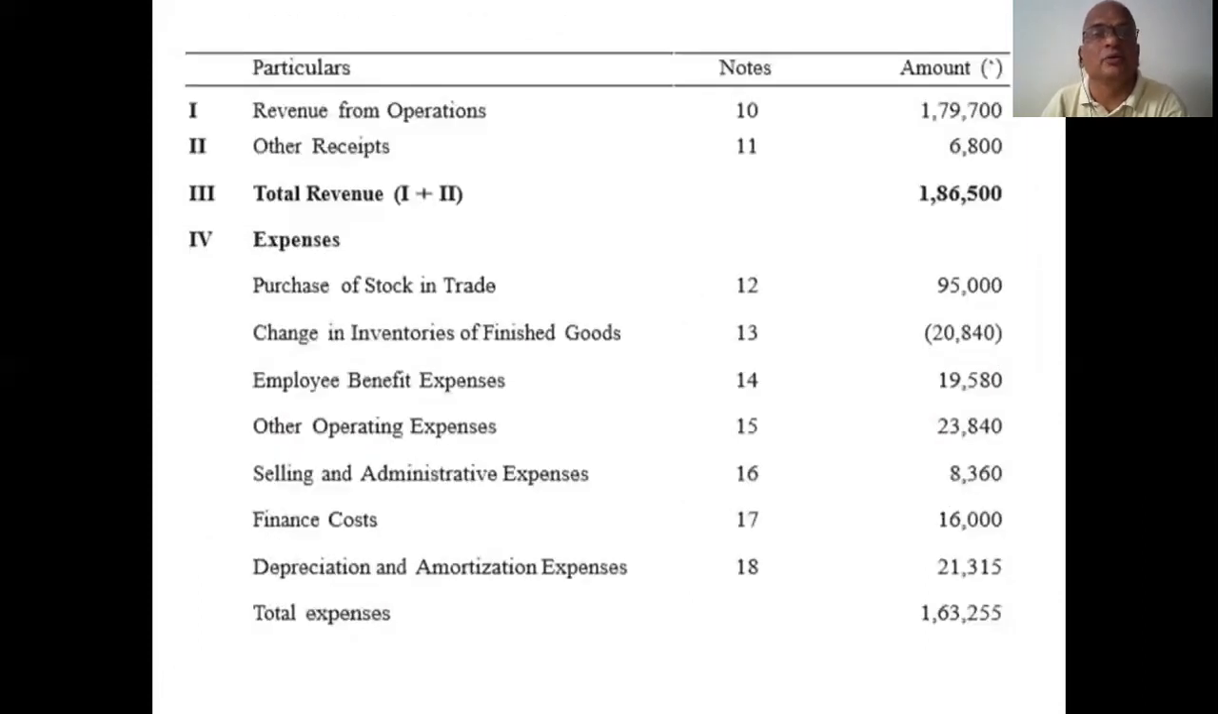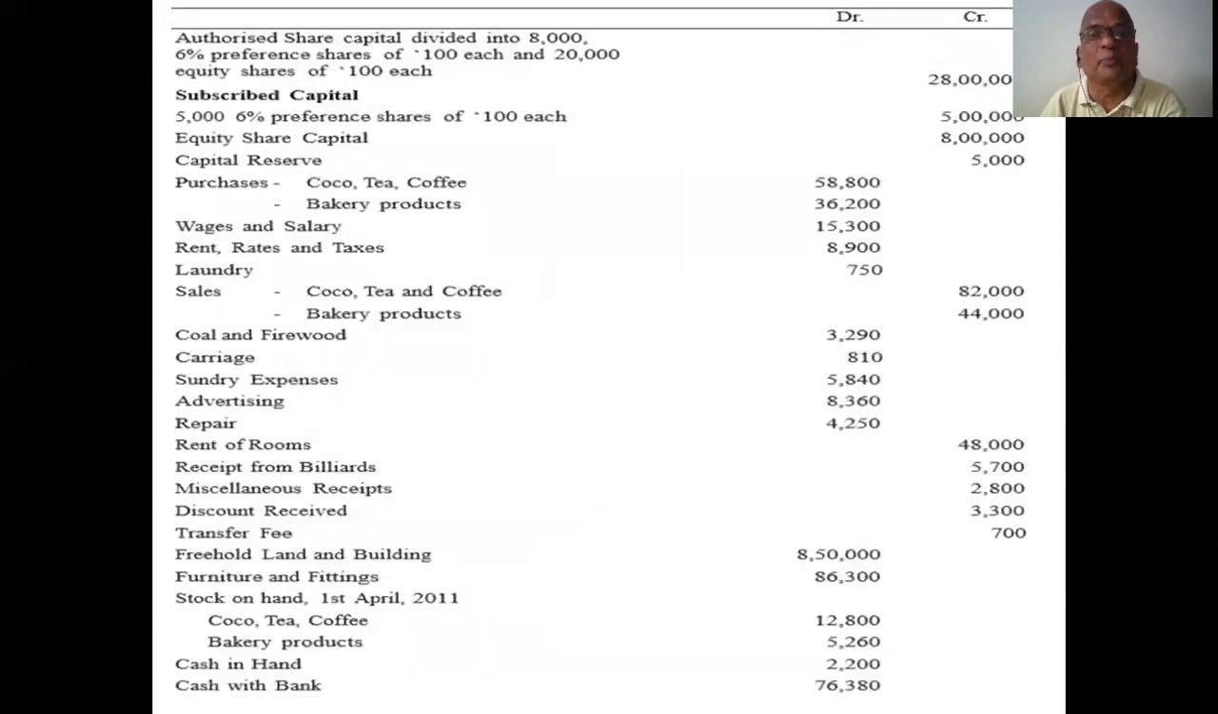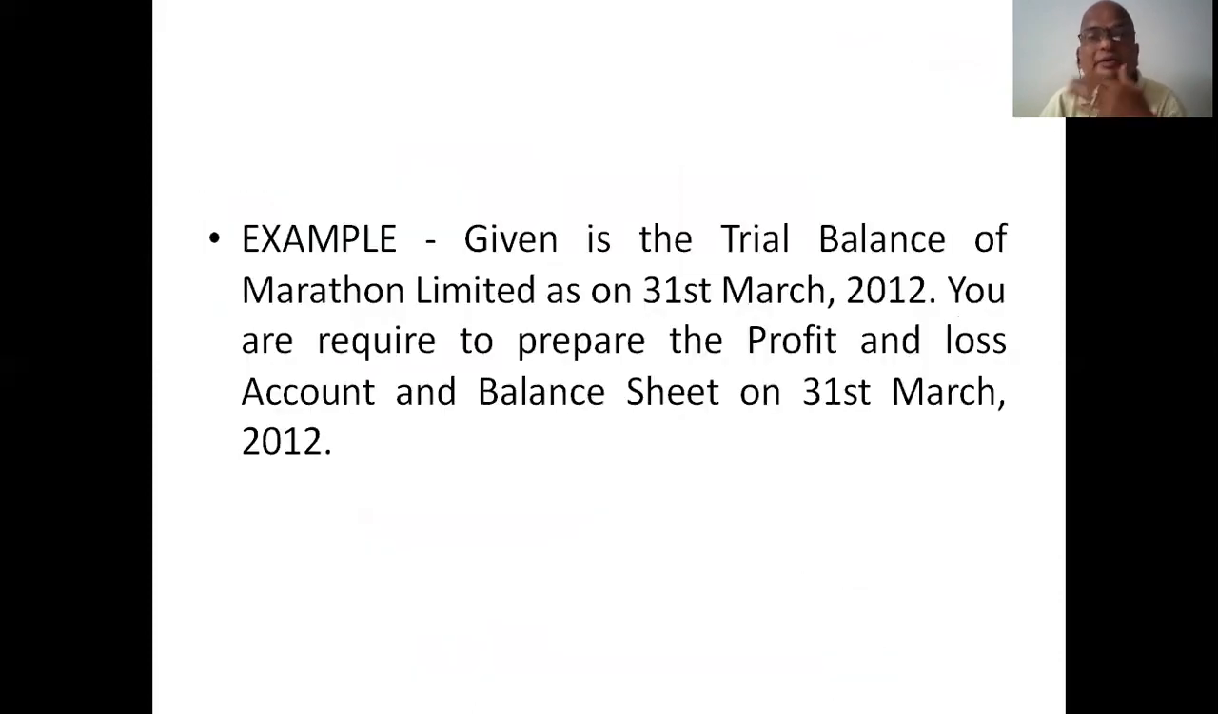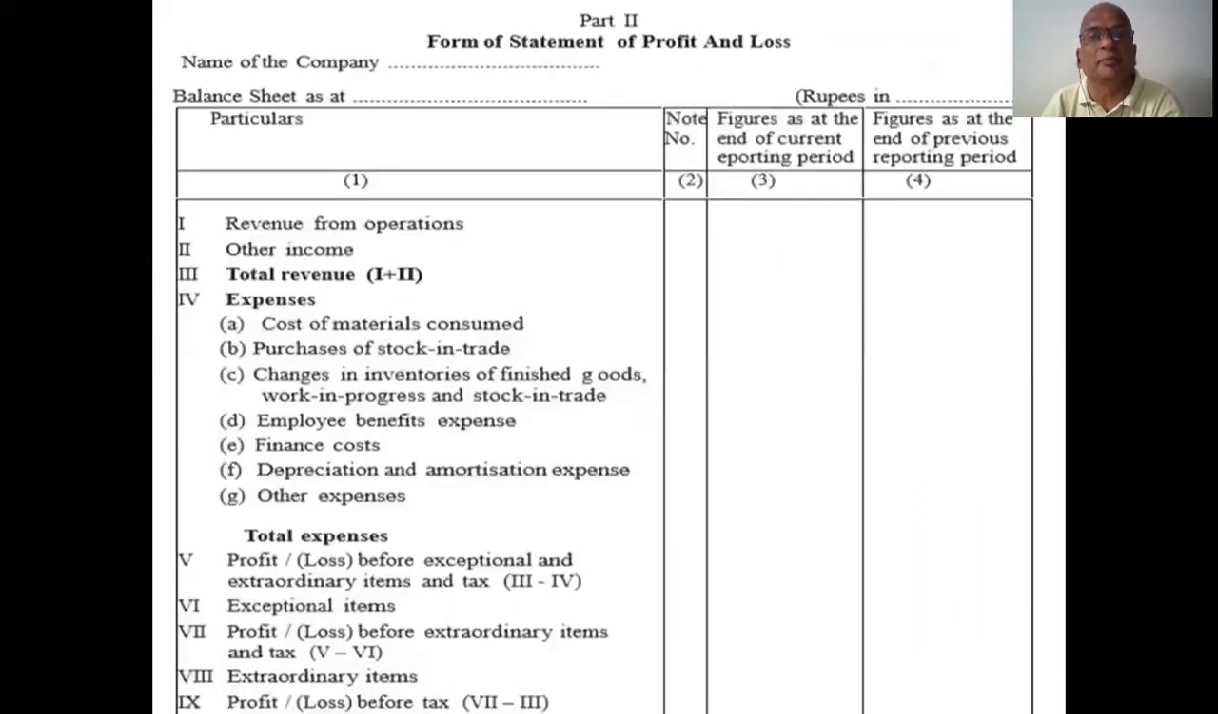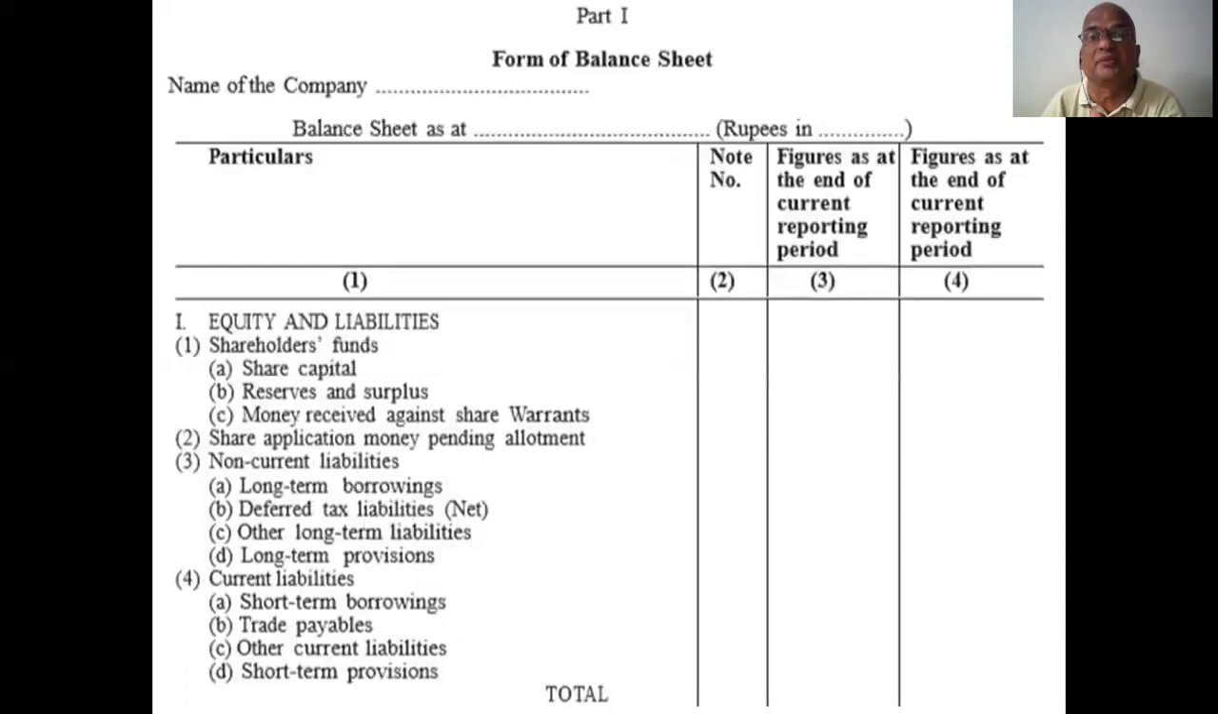Before going to prepare, see what is given in the trial balance, all these things. This is the pro forma of the profit and loss account. Part 2 is the pro forma of the P&L account. Part 1 is the balance sheet. Be careful: Part 1 is the balance sheet and Part 2 is the P&L account.